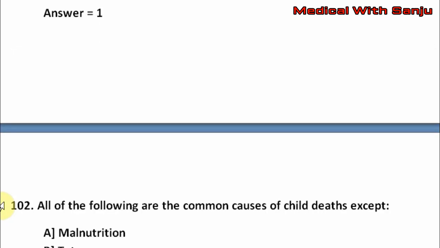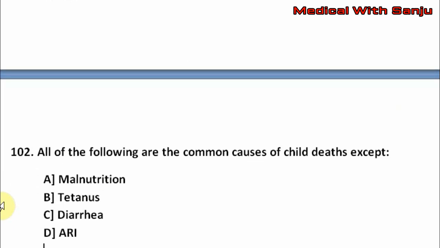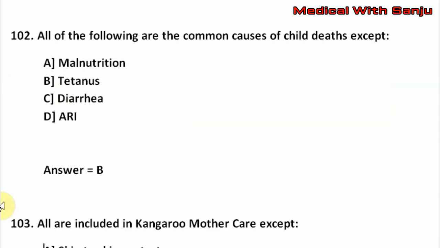Question number 102. All of the following are common causes of child death except option A, malnutrition. Option B, tetanus. Option C, diarrhea. Option D, ARI. The right answer is option B, that is tetanus.